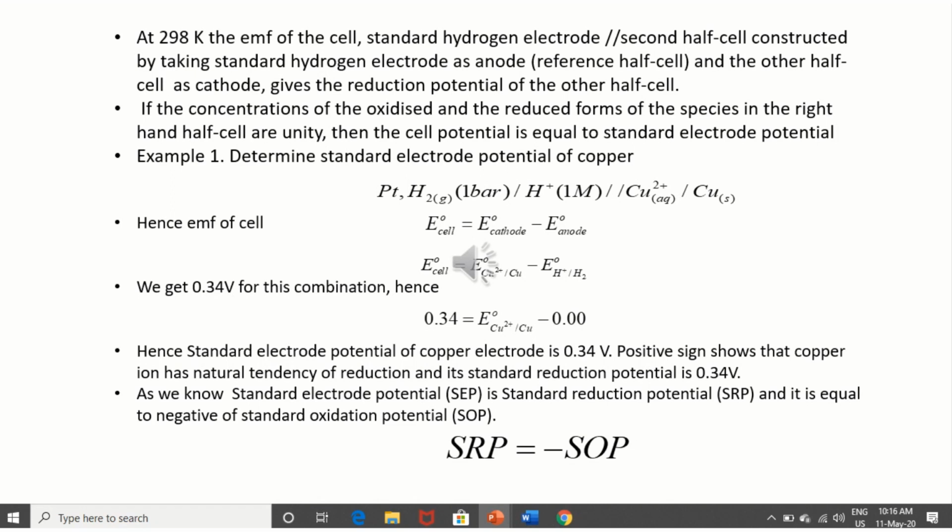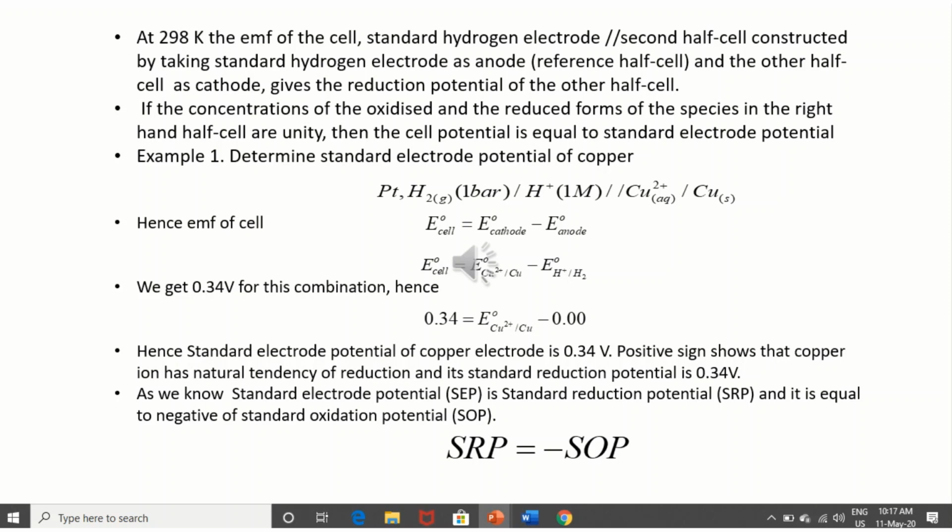E naught of Cu2+/Cu shows the standard reduction potential of the copper ion. H+/H2 is the standard reduction potential of hydrogen. In a previous slide it is also mentioned that the standard electrode potential of the standard hydrogen electrode is 0.